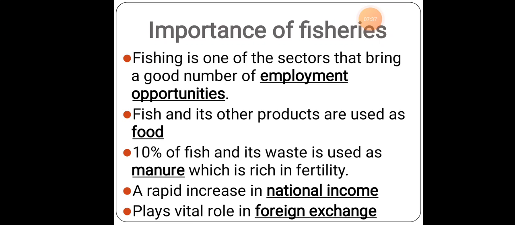Next, fish is even used as food, so we consume it. Next, 10% of the fish and its waste is used as manure. Even the fish and its waste is used as manure for the richness and fertility of the land. When I go to normal farming, I use chemical pesticides and fertilizers, and I even use chemical manure for the fertility of the land. Even fish can be used for the fertility of the land.